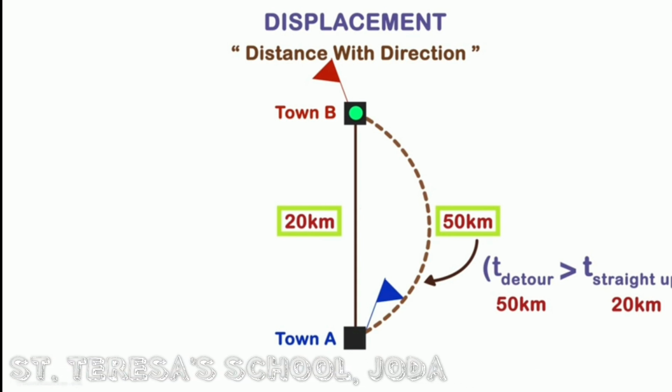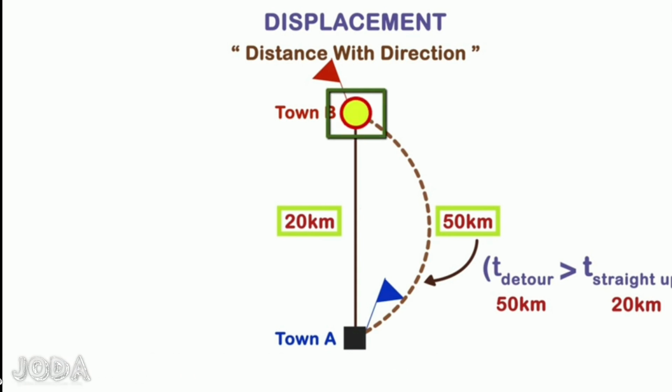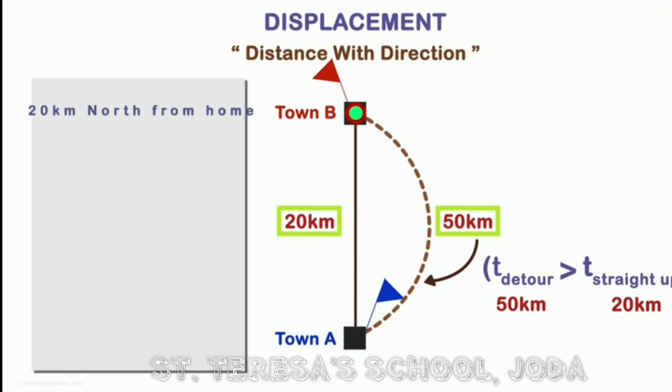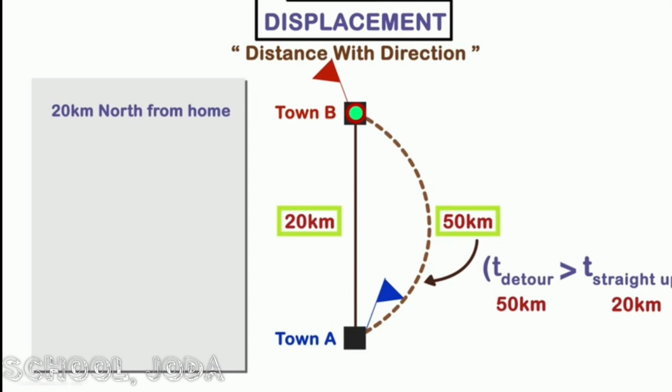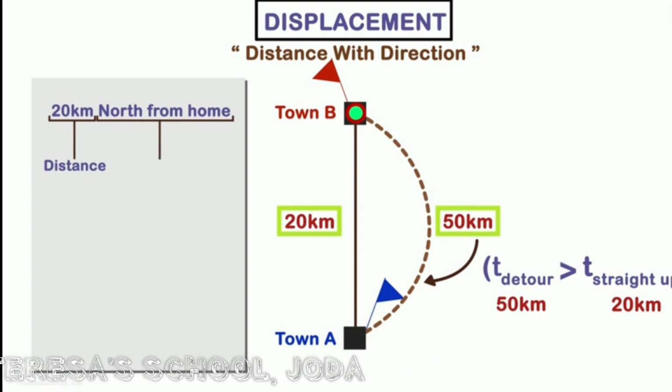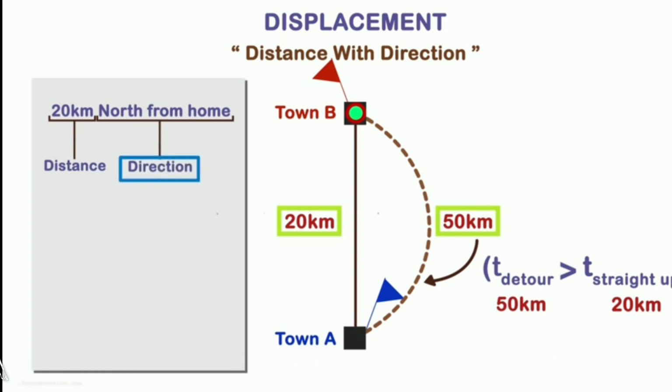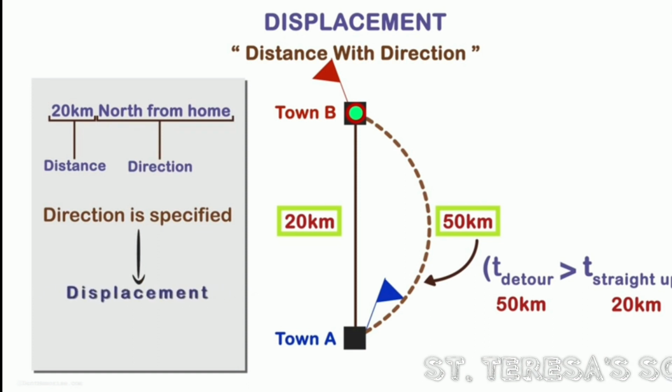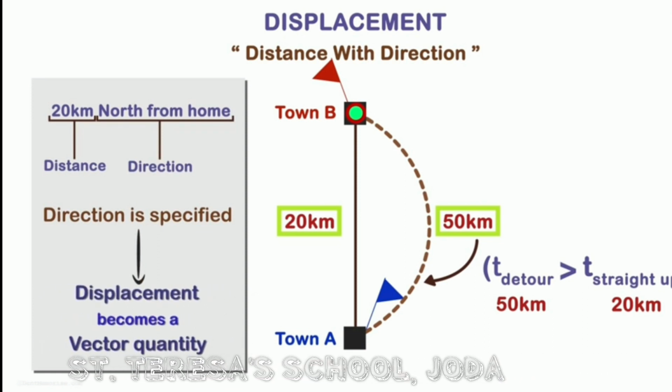But if you call someone to tell them where you are, in both the cases, your location is this town, which is 20 kilometers north of your home. The displacement in both the cases is the same. You travel 20 kilometers north. North shows the direction. And because direction is specified, displacement becomes a vector quantity.